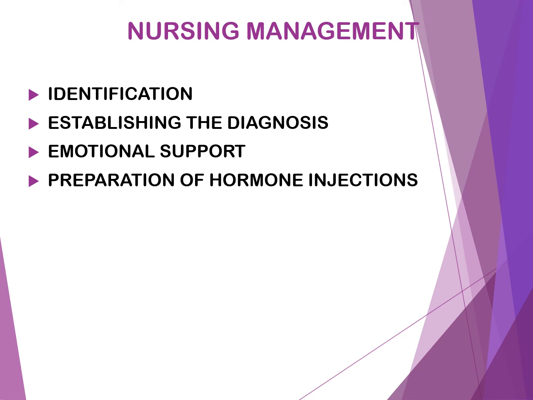Then second one, establishing the diagnosis, by assisting in history collection. Then emotional support, that is, emotional support to the parents as soon as the diagnosis is made. Then last one, preparation of hormone injections. These are the nursing management of a child with growth hormone deficiency: identification, establishing the diagnosis, emotional support, and preparation of hormone injections.